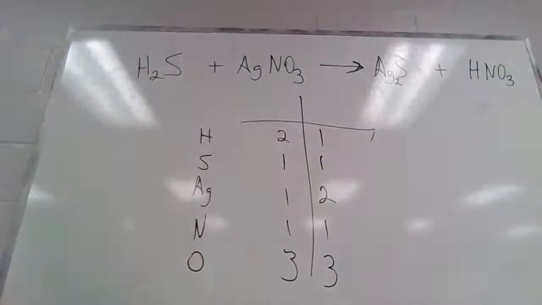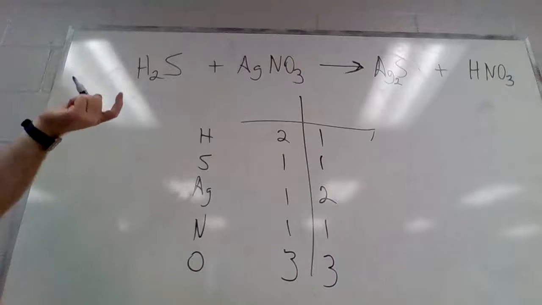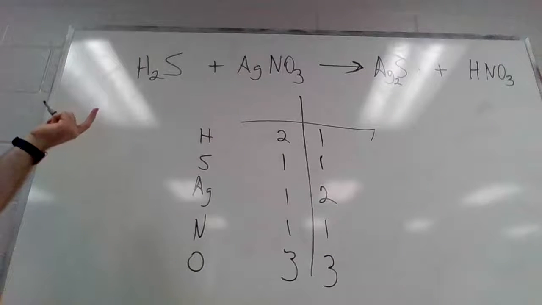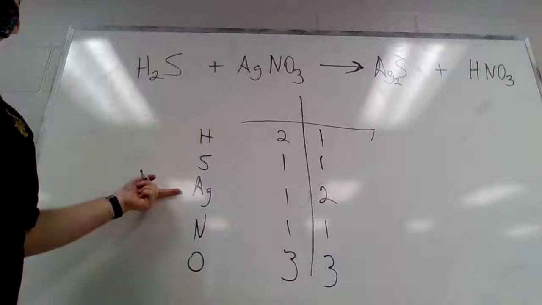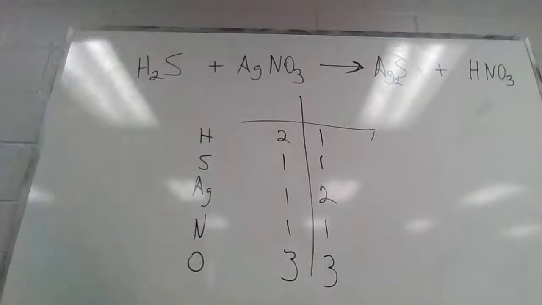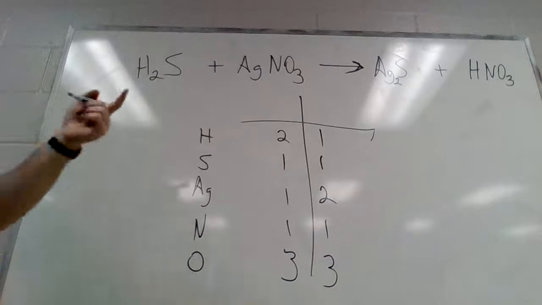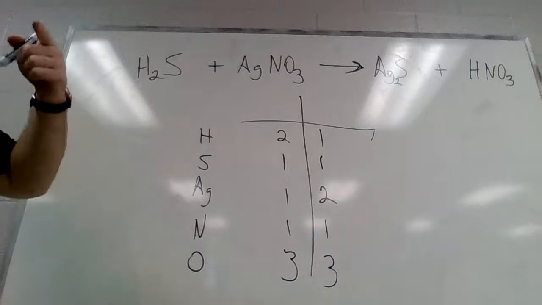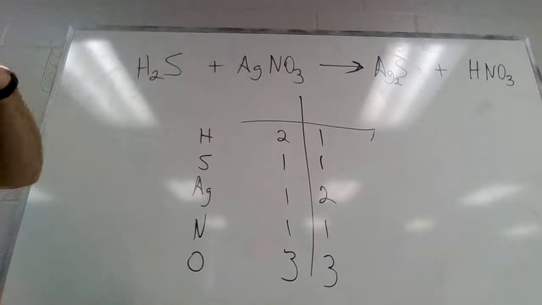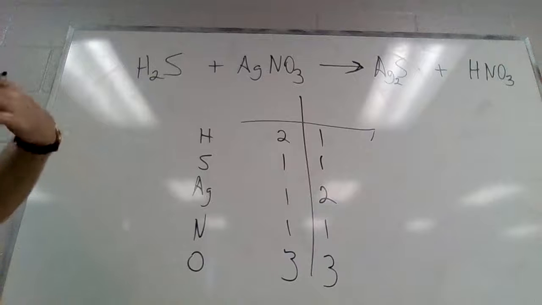Okay, so now what is off between the left and the right side? What's different? The hydrogen and silver. Which one should I balance first? Silver. And why is that? What should I save to the end? Hydrogen and oxygen. Save your hydrogens and oxygens to the end because they're more common. It'll be easy to balance if you do them last.